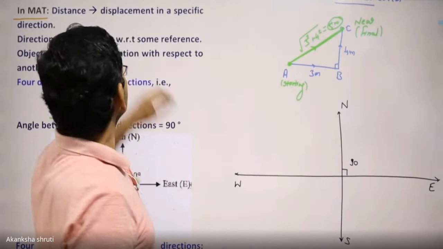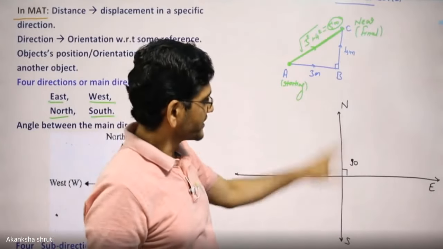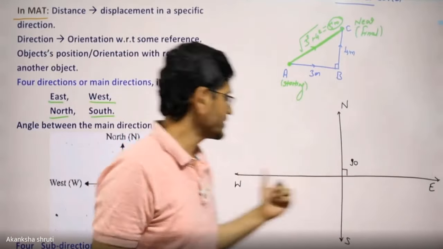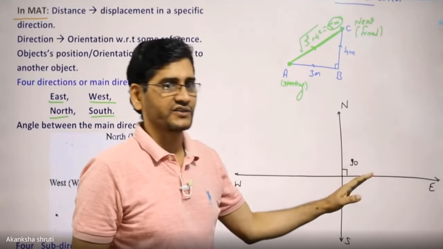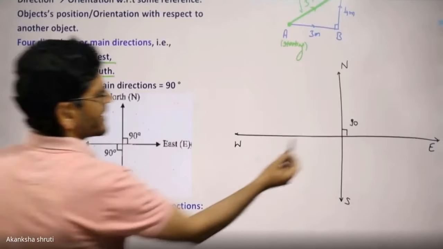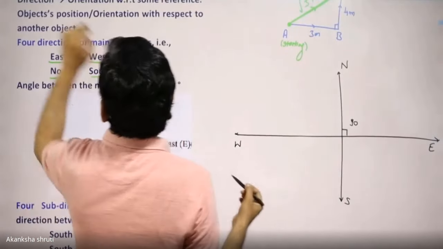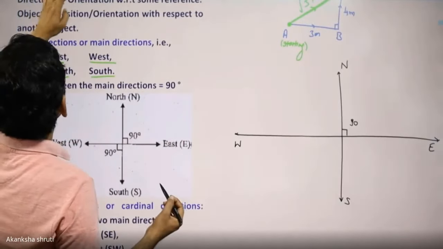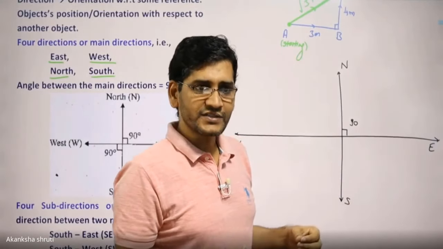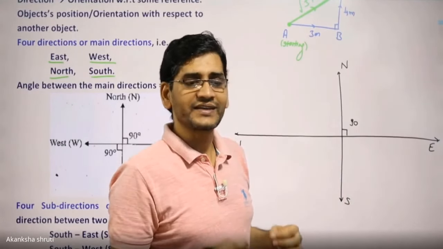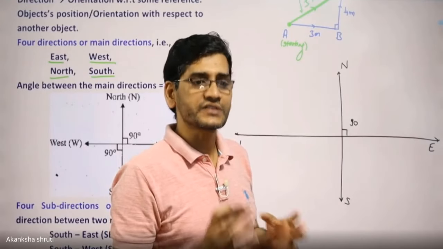So students, four reference directions are there: north, south, east and west. These are the major or main directions. The angle between each of them is 90 degrees. In addition to this, four other directions are taken. They are called the cardinal directions or sub directions.